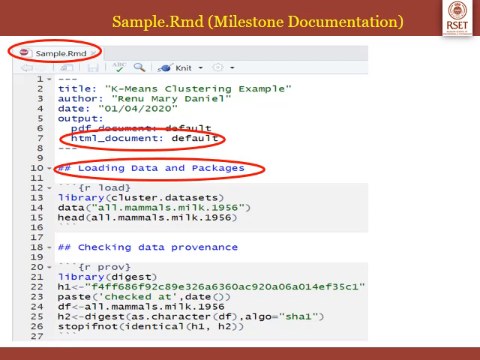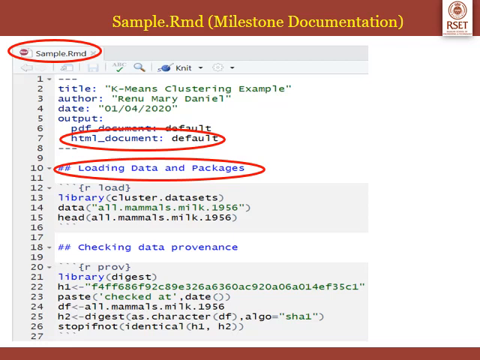Next, I am starting my next subheading, that is in line number 18, checking data provenance. After that, again, to check the data provenance, we have to write R code itself. So again, in line number 20, I am starting an R code chunk named PROV for checking the provenance with 3 backticks. First line is I am loading library digest, because we know that we have to use the function digest and the algorithm SHA-1. So I am loading that digest. And in H1, that is line number 22, remember that we had initially hashed this data set, and we got the hash value as F4, FF, 686, etc.